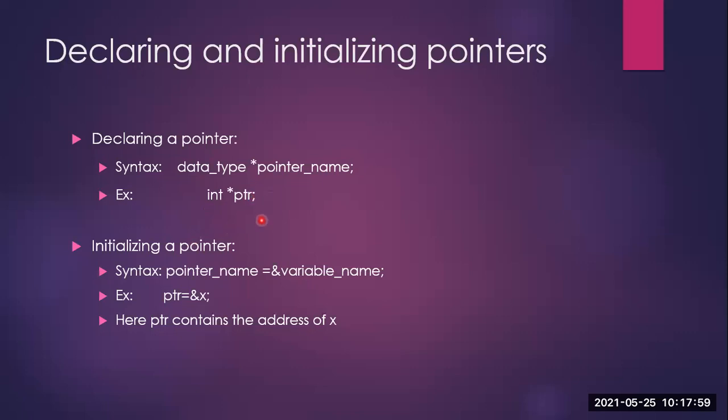How do I initialize it? Have a look here. We write the pointer name is equal to ampersand variable name. Now, what does ampersand give you? Ampersand gives you the address. So if you look here, this pointer variable PTR is equal to ampersand x, and ampersand x gives you the address of x. So can anyone tell me, this pointer variable is initialized to what value?